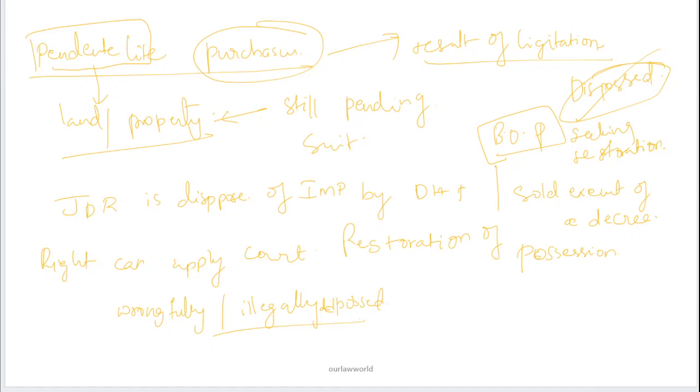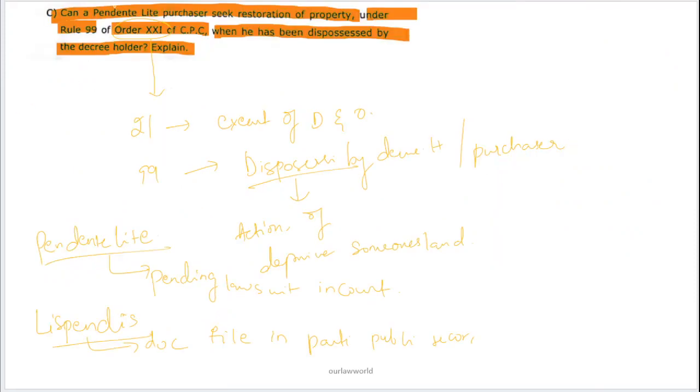So for this question, the answer is: can a pendente lite purchaser seek restoration of property? Yes, he can seek restoration of property by showing that he has been dispossessed by the decree holder, according to Rule 99 of Order 21 of CPC, and he has to prove that he has been dispossessed either wrongfully or illegally by the decree holder. So hope you understood this question, and we'll next go to the other question.